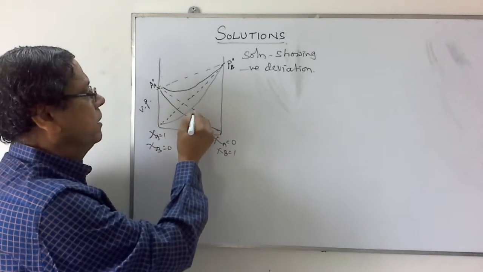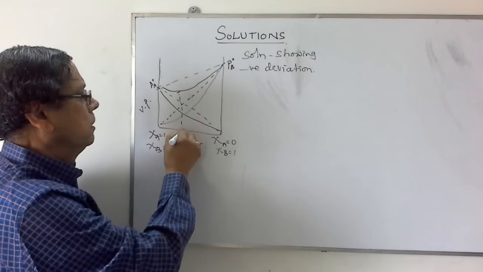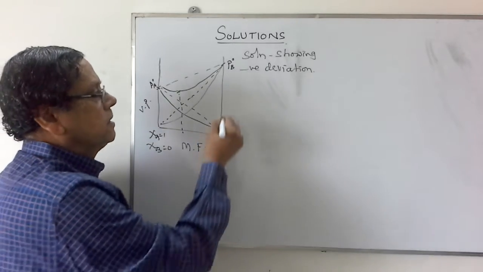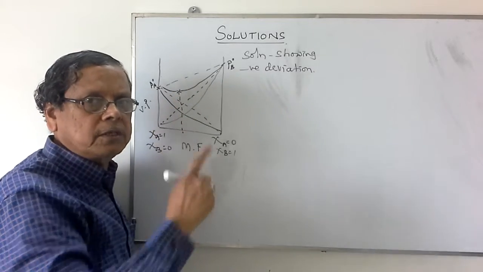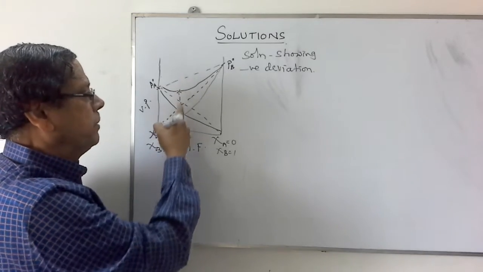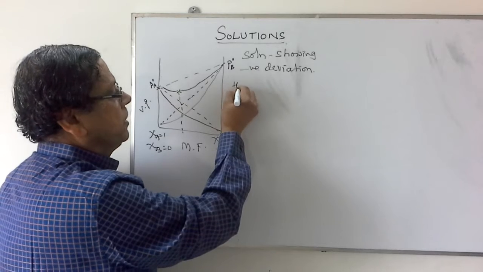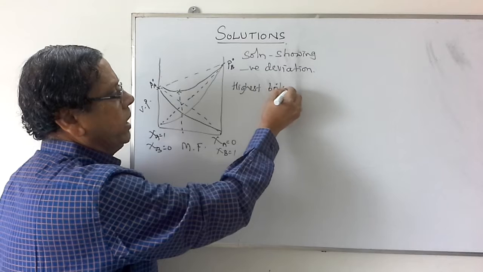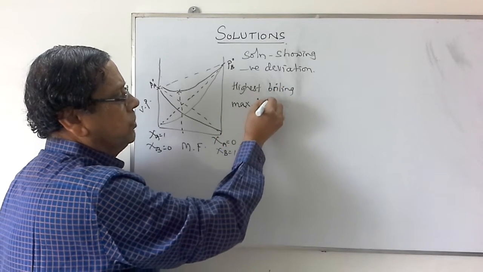And such a solution having the lowest vapor pressure at a particular composition will have the maximum boiling point. And hence, such a solution which boils at constant temperature without separation into individual components, and having the lowest vapor pressure or highest boiling point, is called the highest boiling or maximum boiling azeotrope.